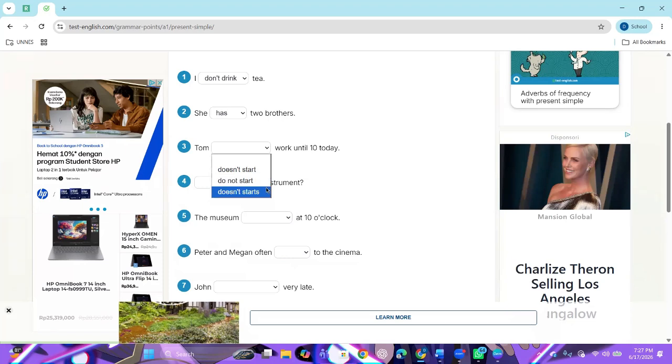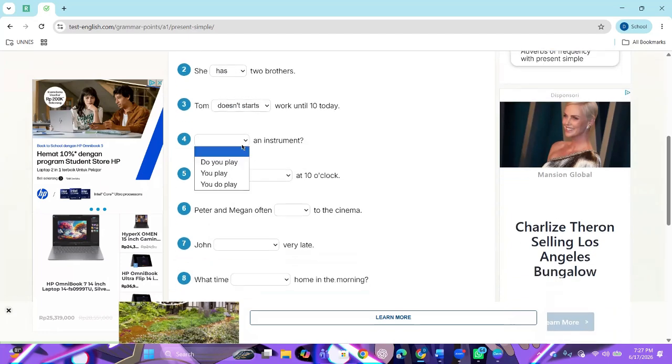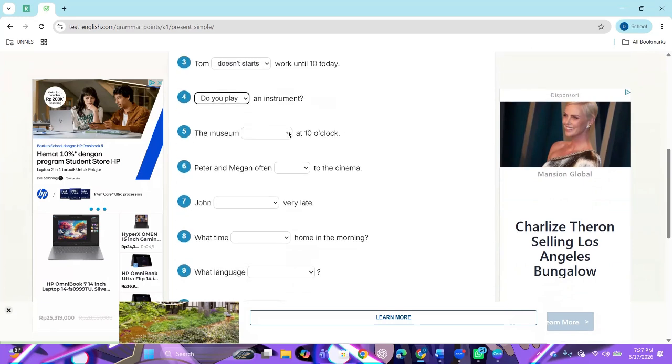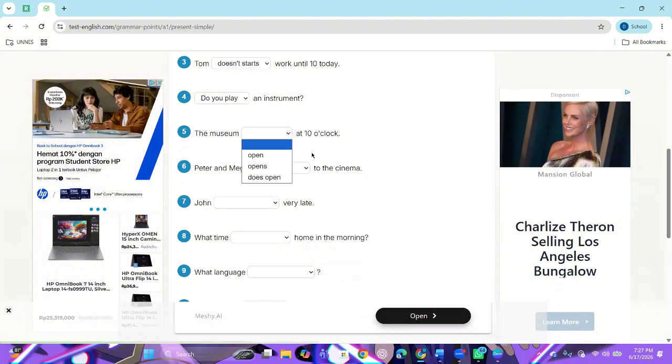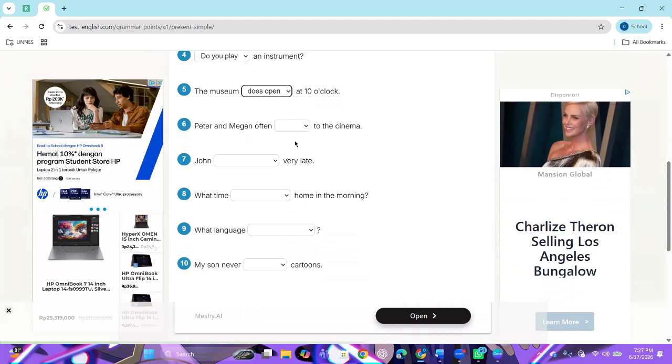Doesn't start, this or this? Starts. Okay, and the next, do you play? Okay, and next, open. Open. Now use doesn't for number 5.